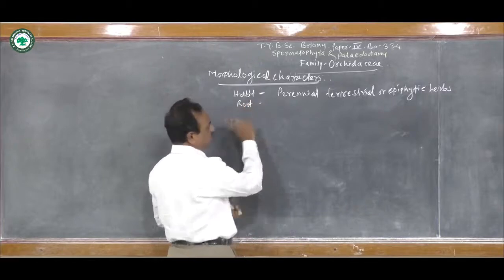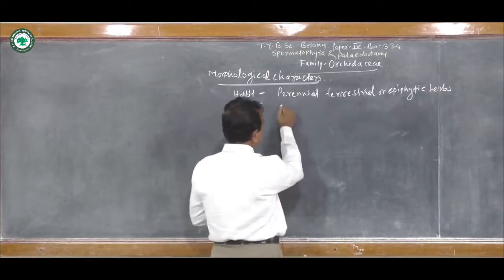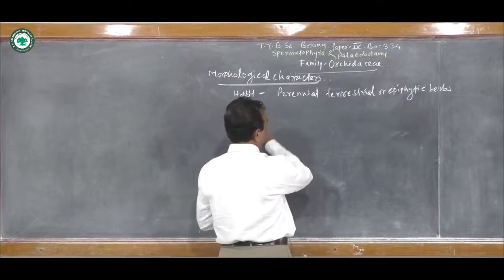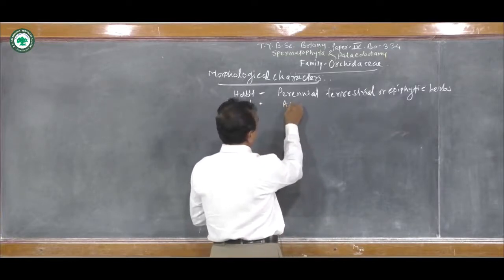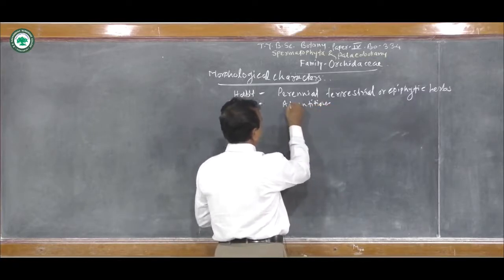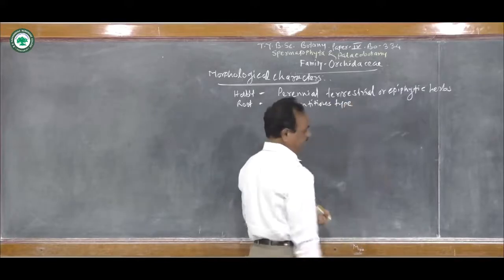If you see the roots, in case of the Orchidaceae the roots are adventitious type. As it is a monocot family, an adventitious type of root system is present.